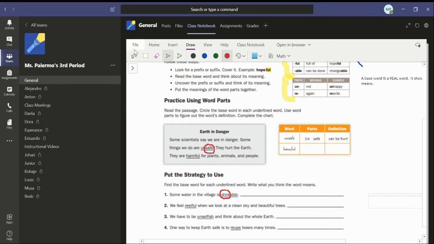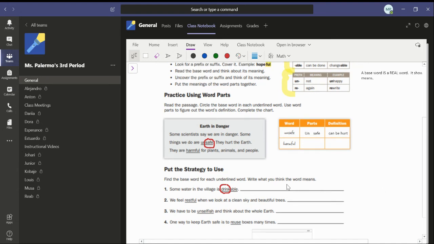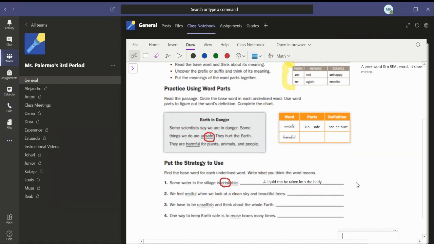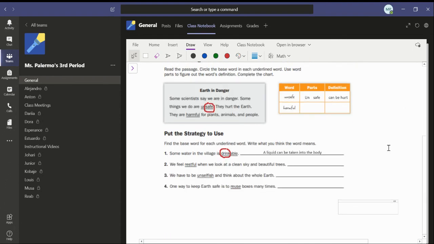So I'm thinking that drinkable means that a liquid, there we go, a liquid can be taken in. Like if you drink something, it's not going to kill you. So I think it means a liquid can be taken into the body. And there are different ways to do this. As long as you use your base word and you use your suffixes and prefixes, you're going to be fine.